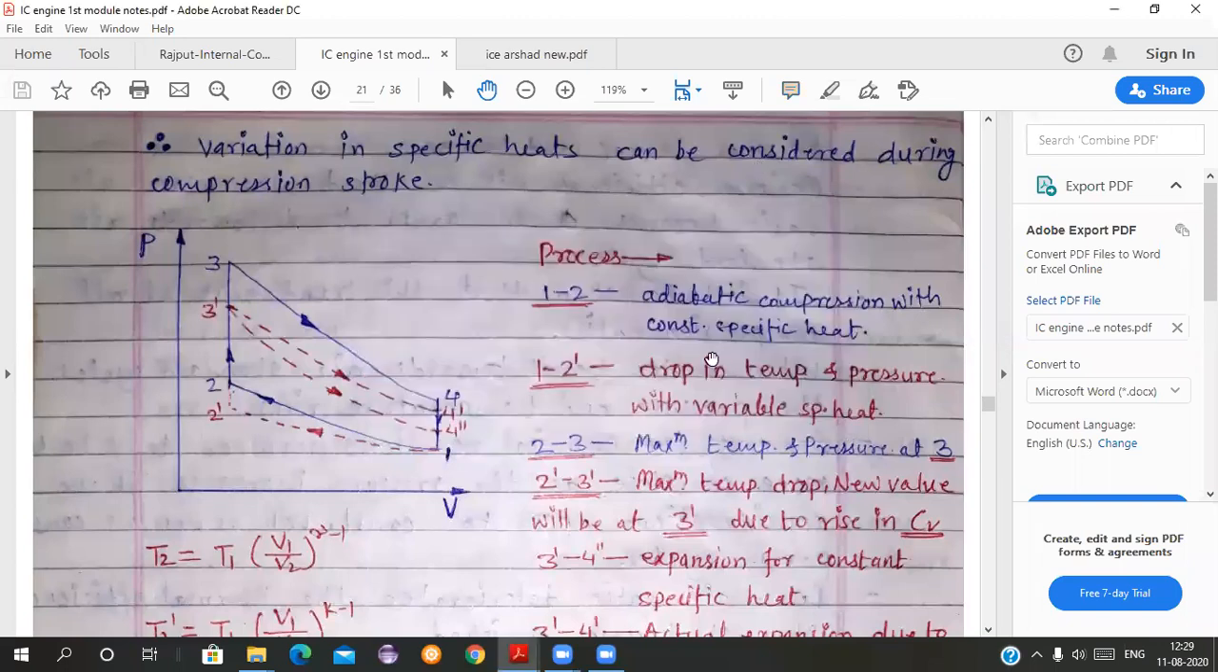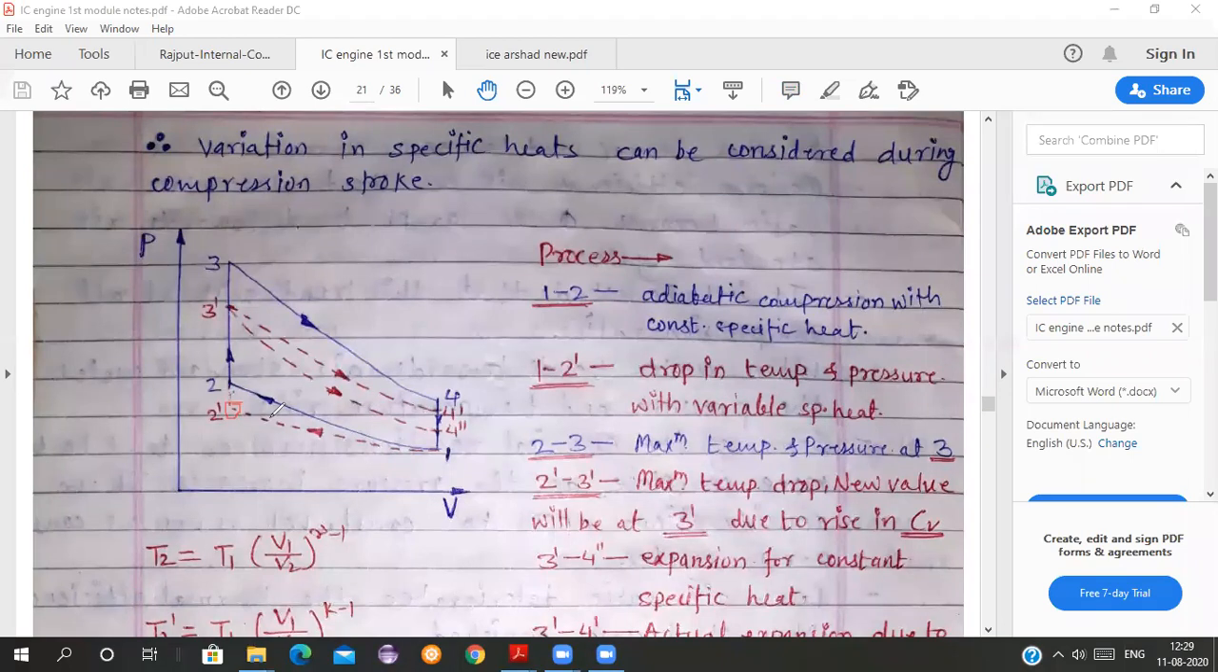Yes. See here now, because of variation of specific heat, it is a very easy thing, students. Because of variation of specific heat, what is happening? The pressure rise is also more or less. In compression also, what is happening because of the variation in specific heats? Because the temperature is increasing, the value of Cp by Cv is decreasing.